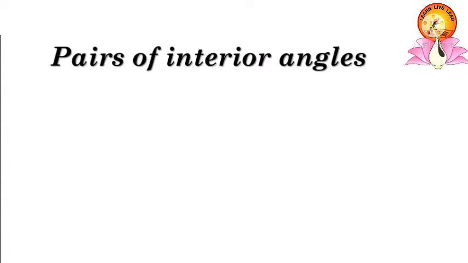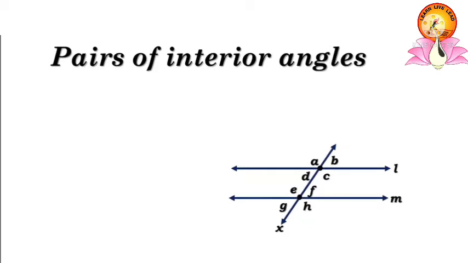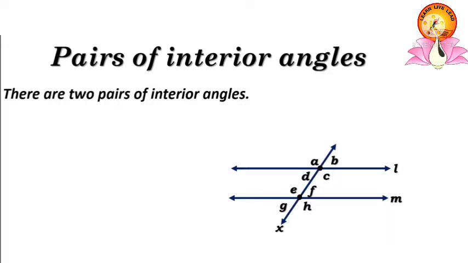Next is pairs of interior angles. When the two lines L and M are intersected by the line X, 2 pairs of interior angles are formed on the same sides of the transversal.